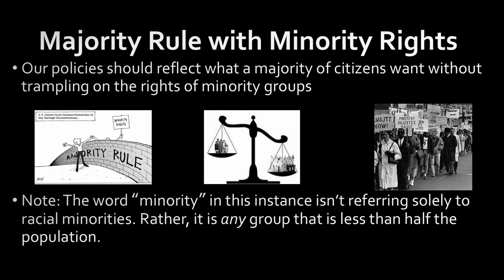All right, majority rule with minority rights. Again, this is a tough one to achieve realistically, but this is the goal. The idea is that we want a majority of people to be able to make the policies. However, we need to have certain ways to prevent the majority from actually destroying the rights of minorities. That's something that can happen very easily with democracy because a majority of people don't like a certain group and they can trample those rights. And so we try to prevent that. Future videos will talk about how the Constitution has attempted to achieve this goal. By the way, when we say minority in this context, we're not talking about just racial minorities, but it can be any group that is less than half of the population. So we're speaking numerically here.